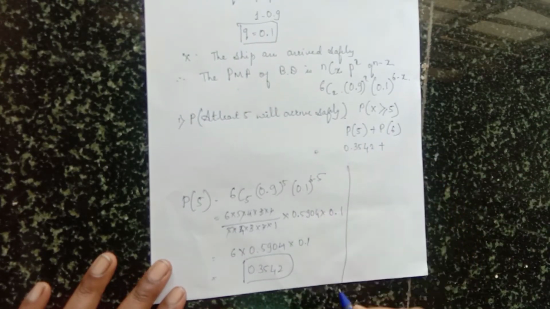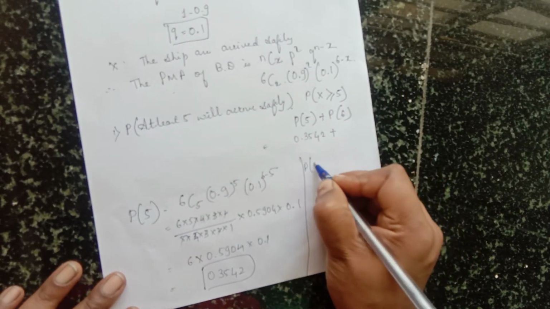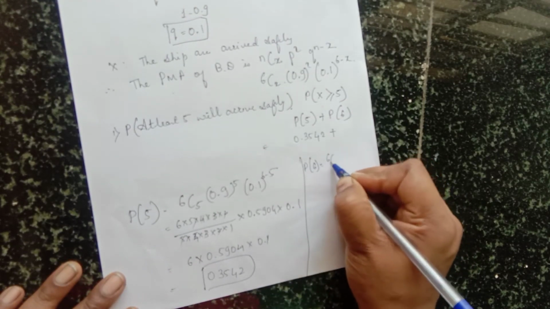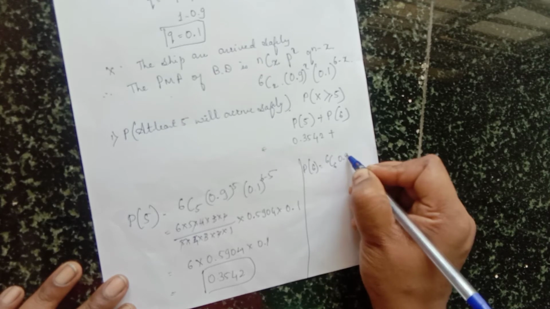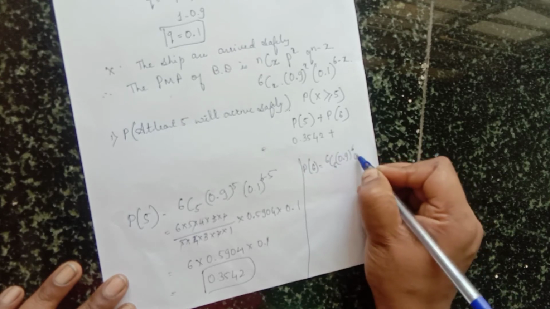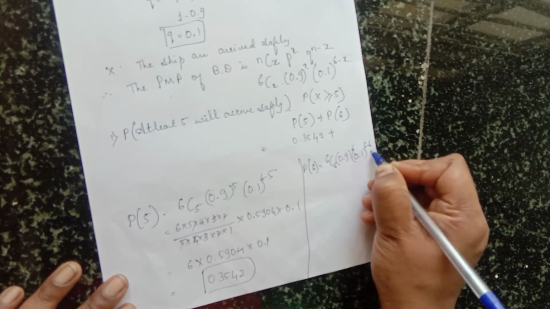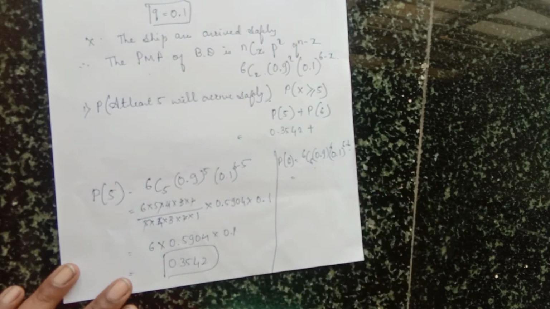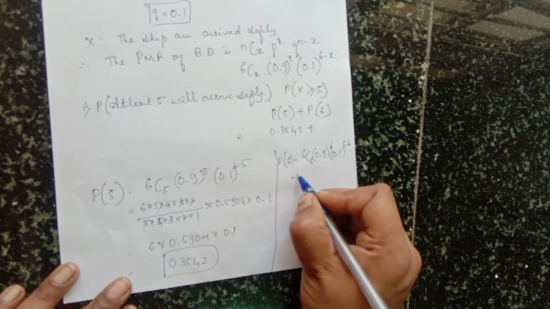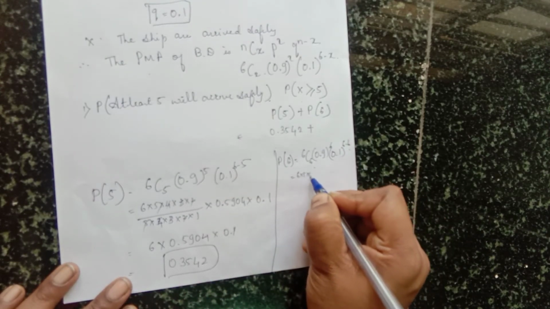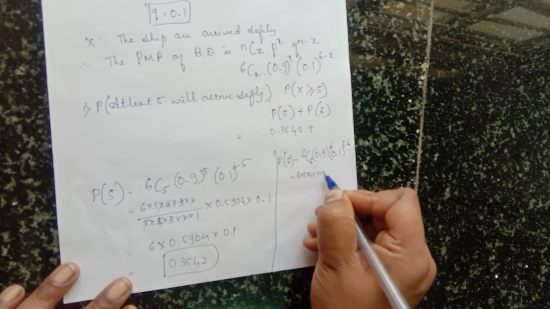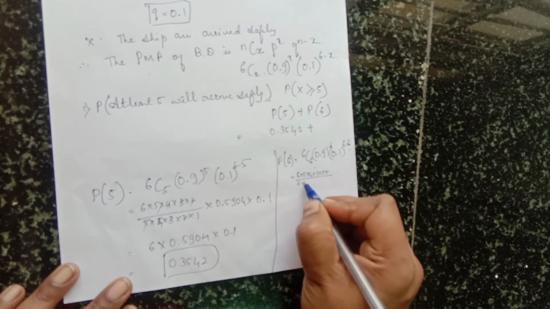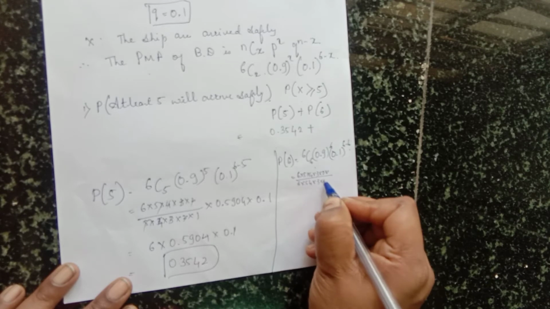Now we have to solve it. Okay, P of 6 is equal to 6C6, 0.9 raised to 6 and 0.1 raised to 6 minus 6. Yes, 6C6 means 1. How you have to solve? 6 into 5 into 4 into 3 into 2 into 1, same here 6 into 5 into 4 into 3 into 2 into 1.